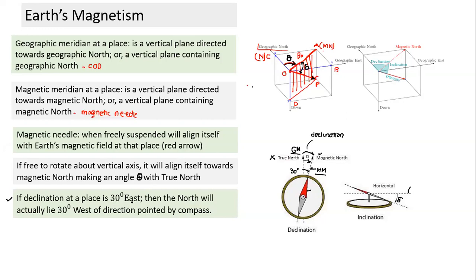So if the declination at a place is known and I have a compass, have you seen this movie? How many have seen Pirates of the Caribbean? Captain Sparrow and all, you have seen he uses a compass. So why did the people who used to travel on a ship use a compass? Can someone explain how a compass is useful when you're traveling in the sea on a ship? Can someone think of a reason?